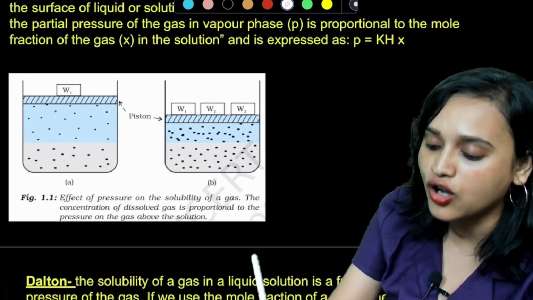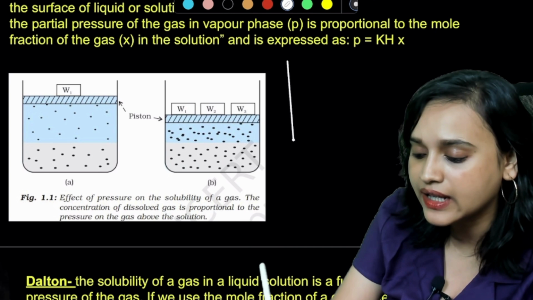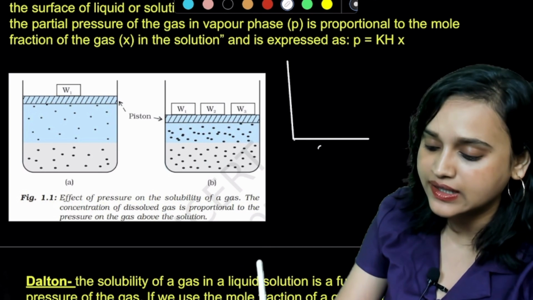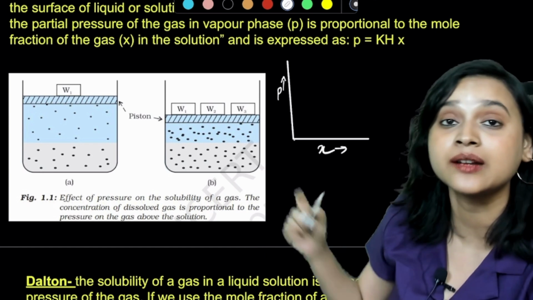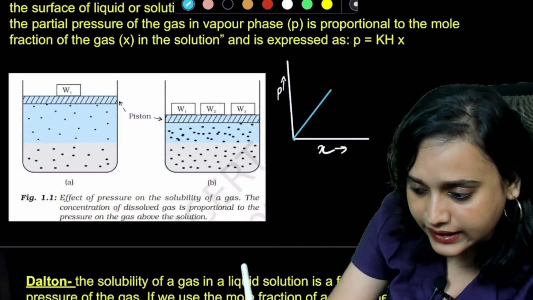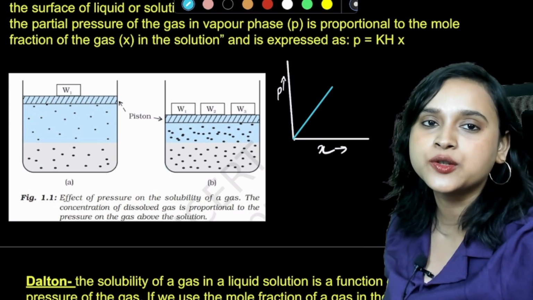Now, suppose you want to draw a graph of Henry's law. How will you draw it? Suppose this is your chi, the mole fraction, and this is your pressure. So the graph will be sort of like this. This is how it will be.